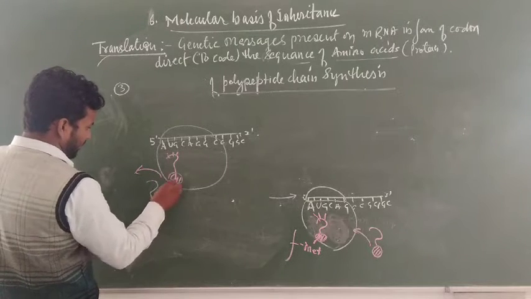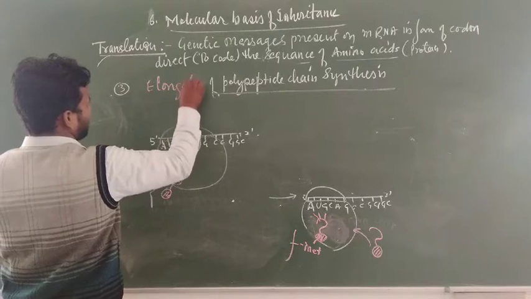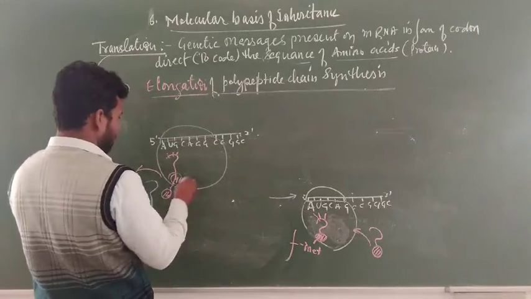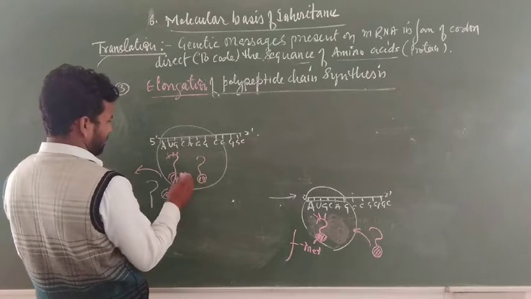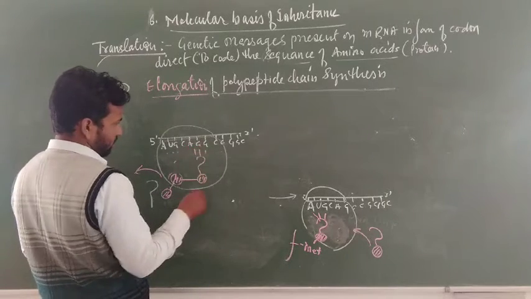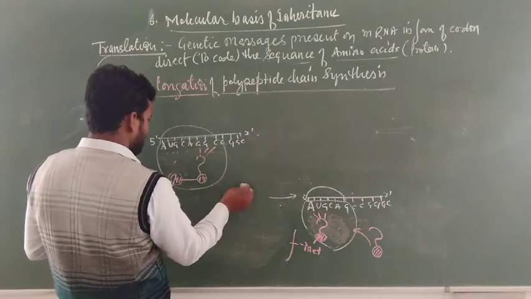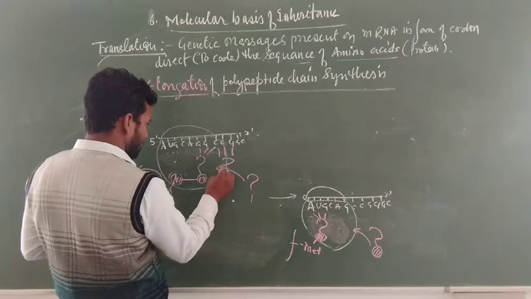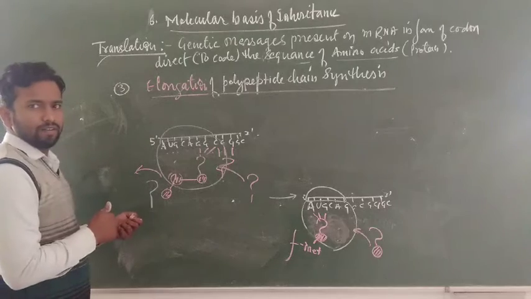One amino acid is joined at this position. This is called elongation of the polypeptide chain. And the next amino acids come further, carried by tRNA. You can see these are joined from this position, and then the next amino acid comes, and the next tRNA joins here again and again.